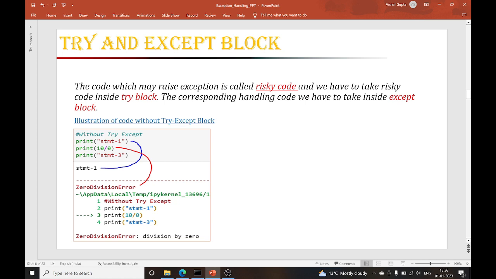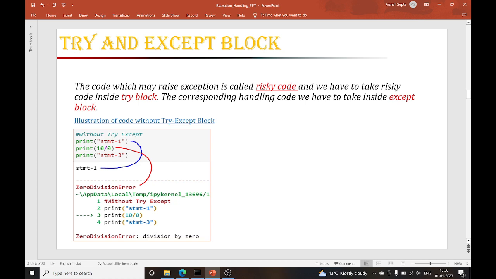What is this try and what is this except block? The code which may raise an exception is called risky code, and we have to take that risky code inside the try block. I'm watching TV and I have two internet connections, internet 1 and internet 2. I will put the internet 1 connection in the try block. If something bad happens with that internet 1 connection, then inside the except block I will put the second internet connection.